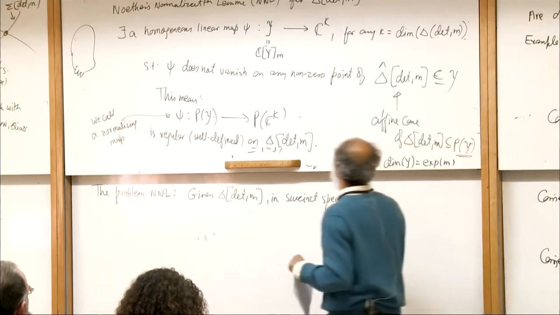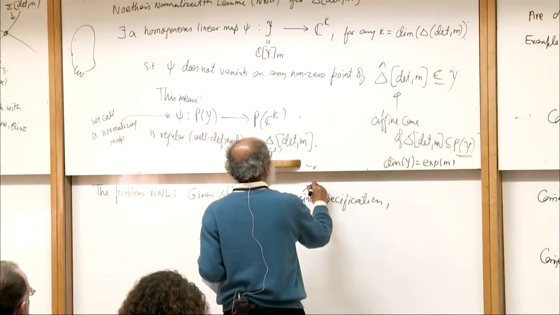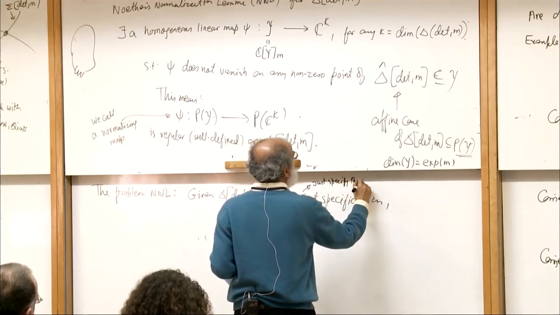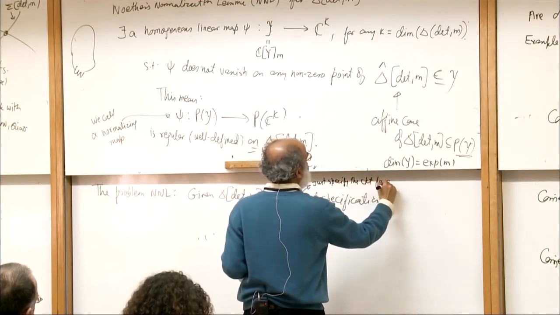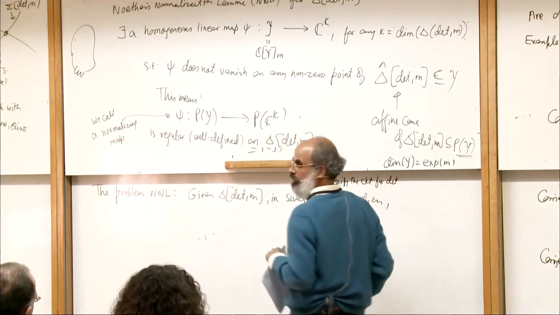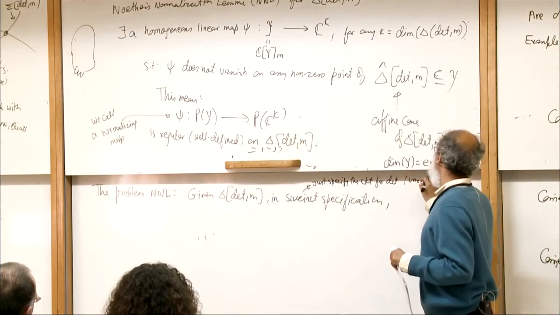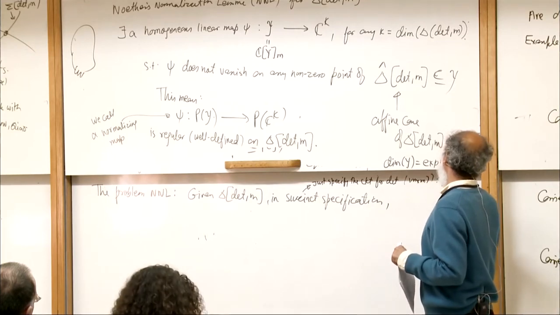So succinct specification means I just specify the circuit for the determinant, the m by m determinant, which is of size polynomial in m.